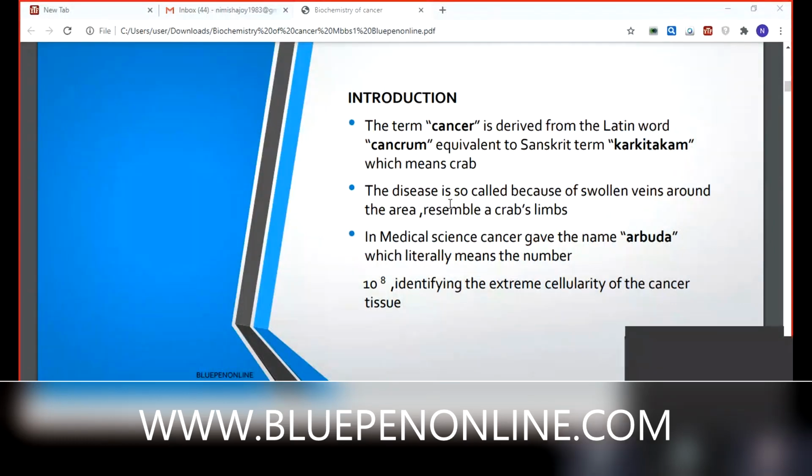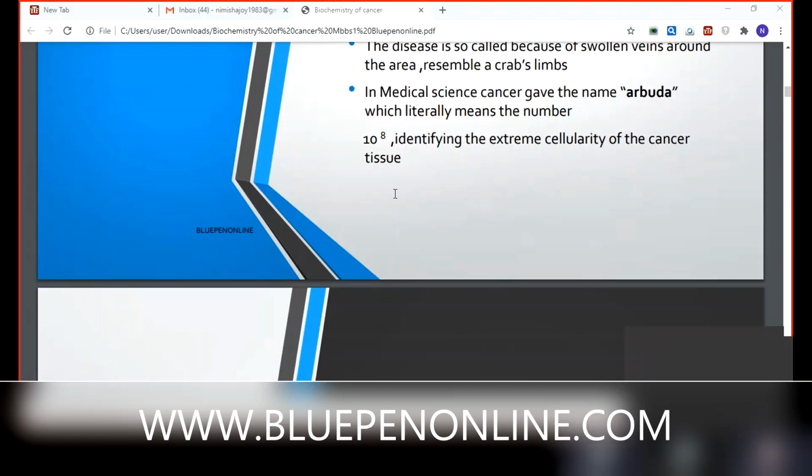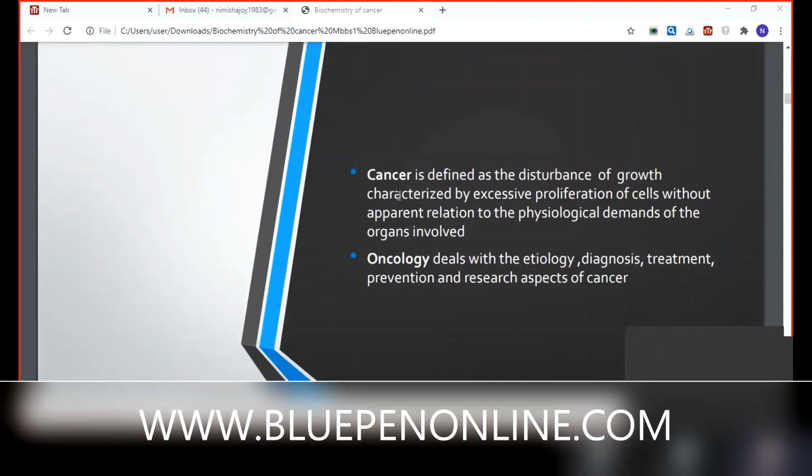So, just an introduction. We must know why it is known as crab, because of these swollen veins. Then next is the definition. Cancer is defined as the disturbance of growth characterized by excessive proliferation of cells without apparent relation to the physiological demands of the organs involved. That growth is not for the physiological demand.